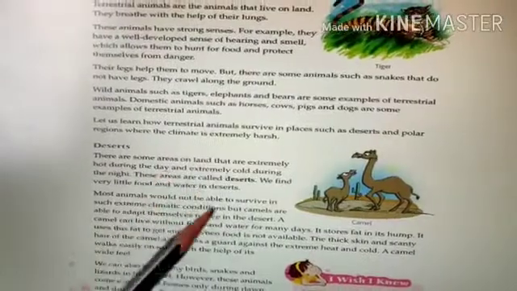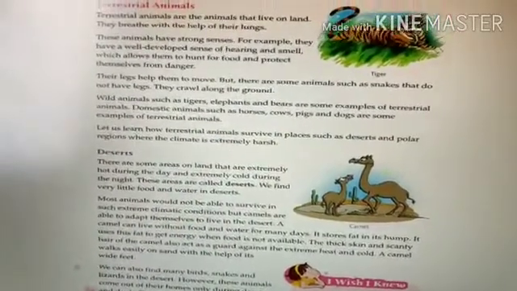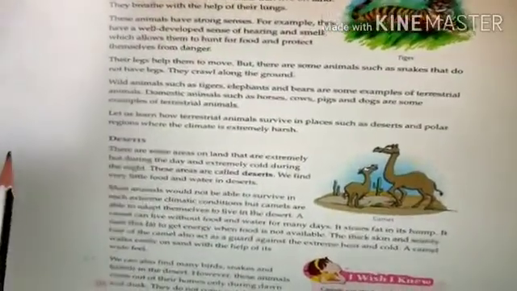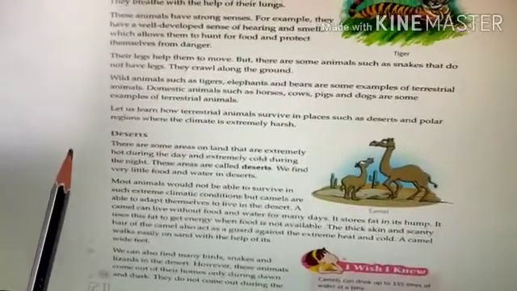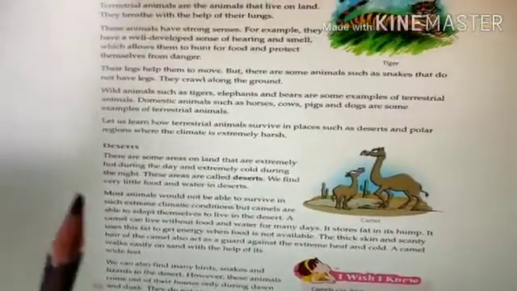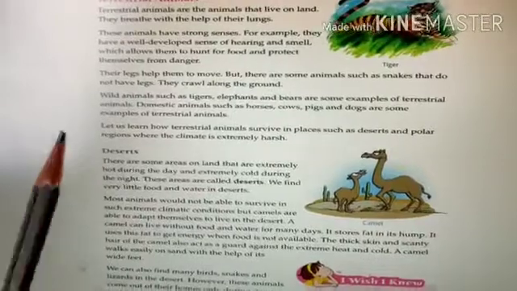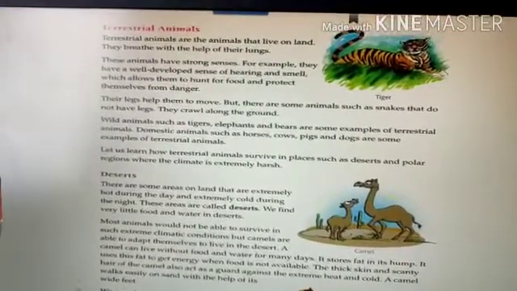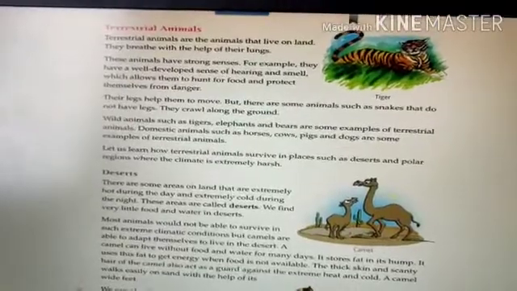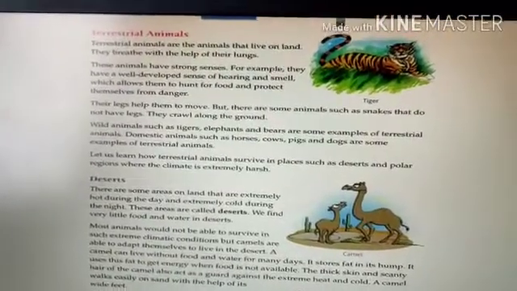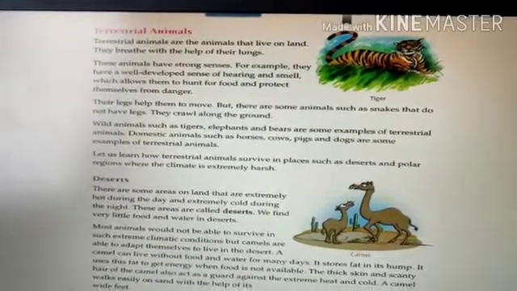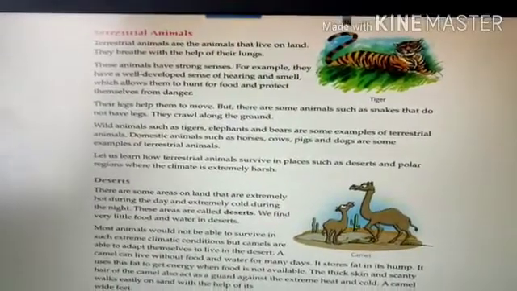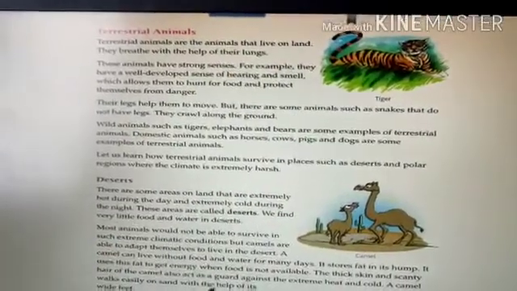And do you know how they move? Yes, they move with the help of legs. There are some animals which do not have legs, right? Can you tell me the name of the animal which does not have legs and crawls along the ground? Yes, you are right. Snakes do not have legs, they crawl along the ground.